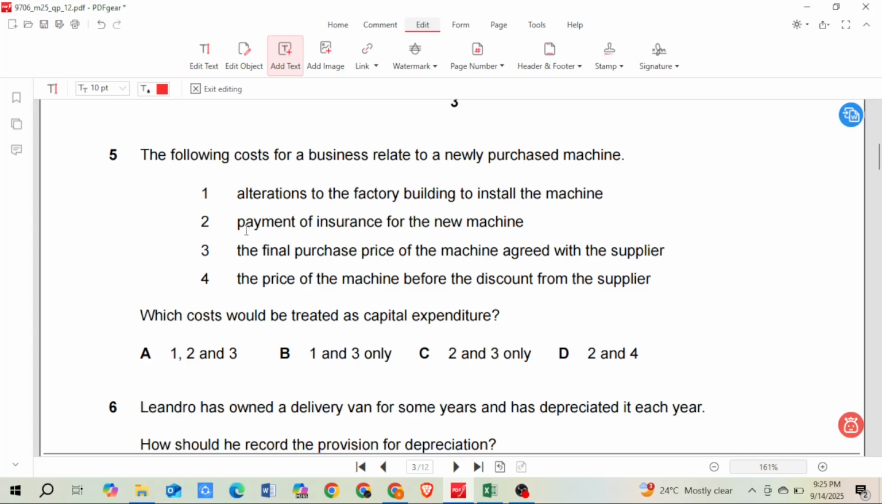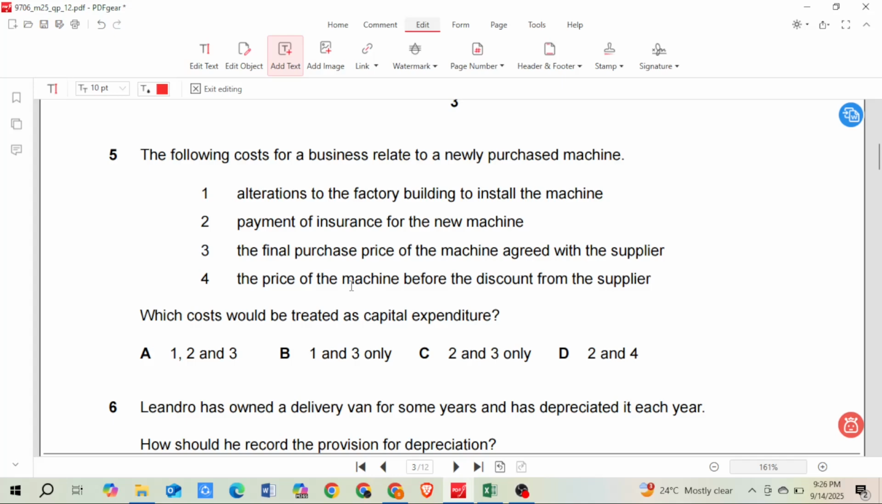Now, payment of insurance for a new machine is a revenue expenditure, because we have to pay the insurance amount every year. We have to insure it every year, so this is a recurring expenditure for the business and not a one-time expenditure. And the last one is the price of the machine before discount from the supplier. This was the market price of the product.